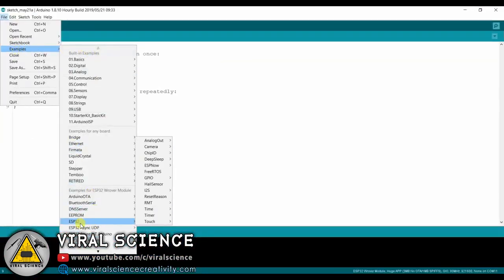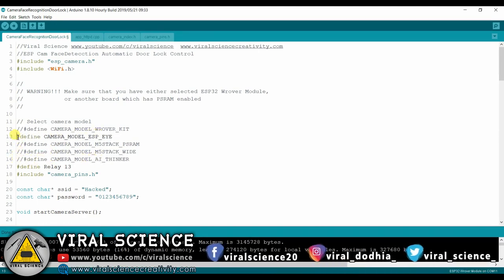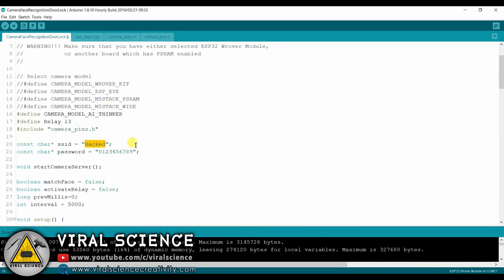I have used the Camera Web Server example and modified it for our project. To download this code, you can find the link in the description down below. Now we'll select our board and the rest of the other boards we will comment out. Now we'll enter our Wi-Fi name, that is Wi-Fi SSID, and the Wi-Fi password.